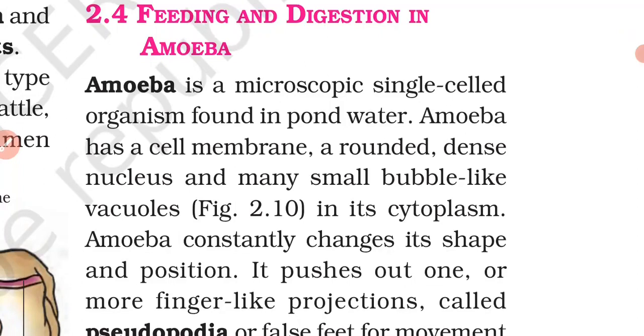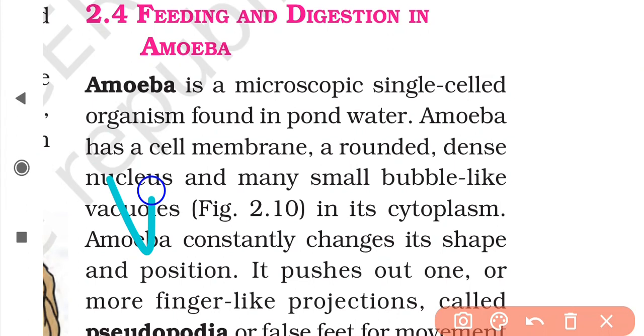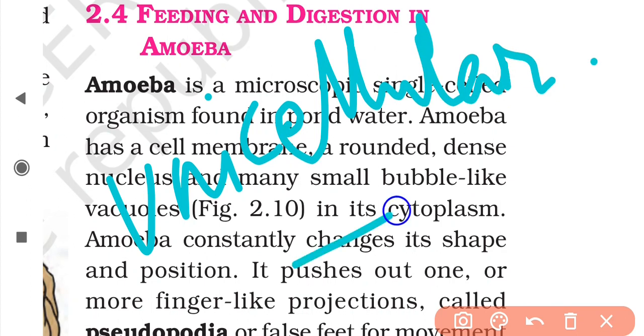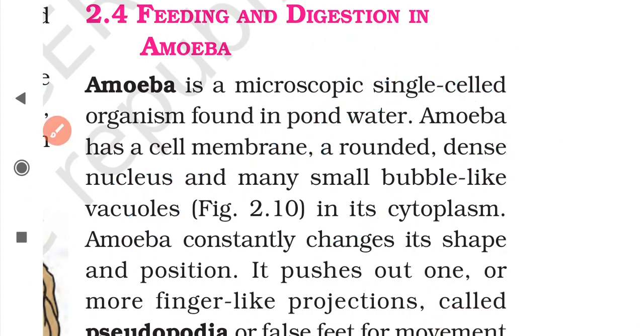So the last topic of the chapter nutrition in animals, that is feeding and digestion in amoeba, we'll discuss today. So let's begin then. Amoeba is a microscopic organism which is very small, and it consists of a single cell. That is why it is also referred to as a unicellular organism, because it consists of a single cell.